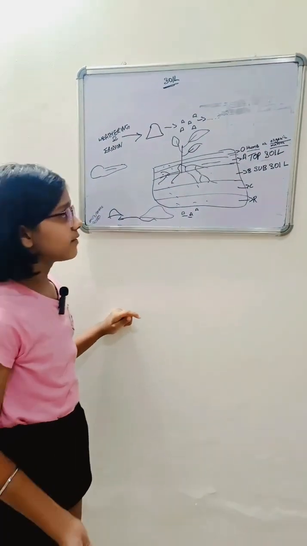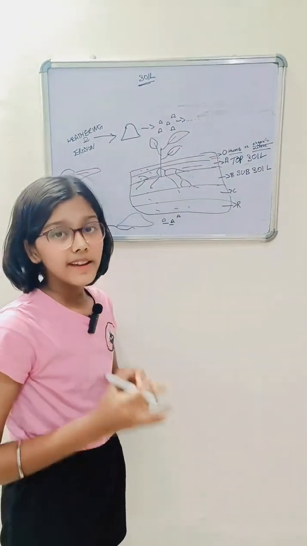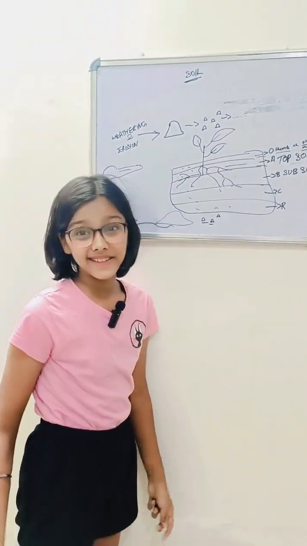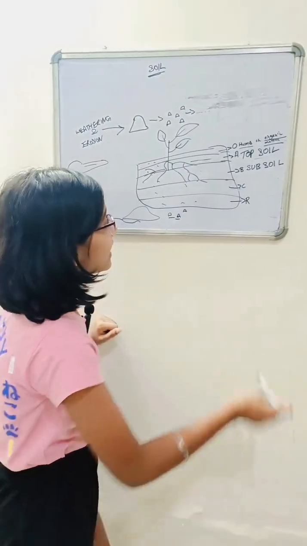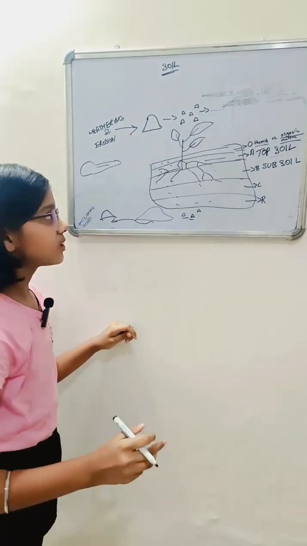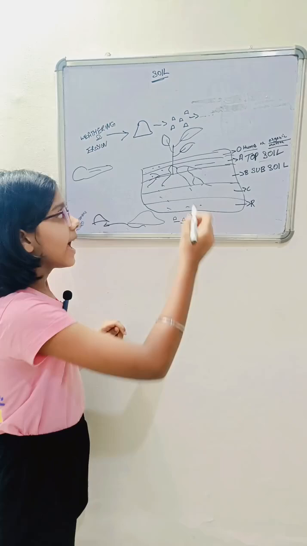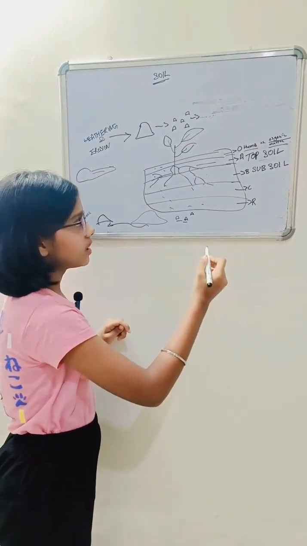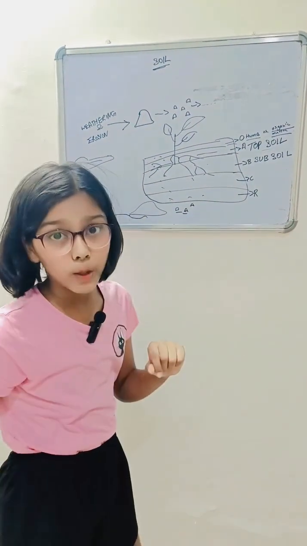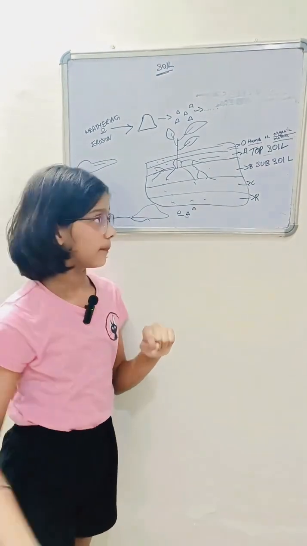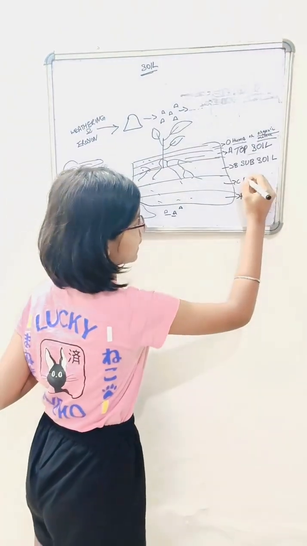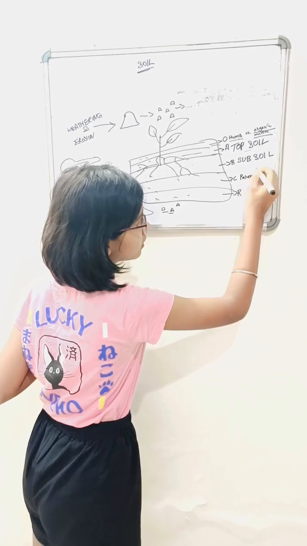It also protects the extra roots of the plant, which is also very important if any plant has them. C is called the parent material.